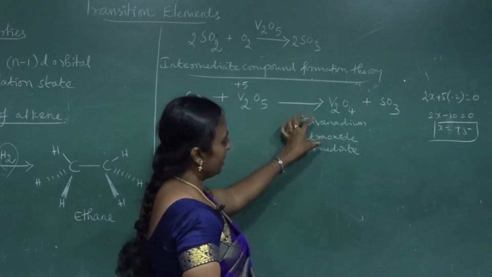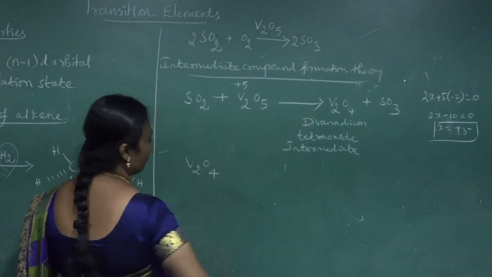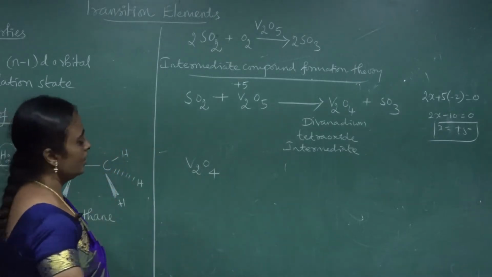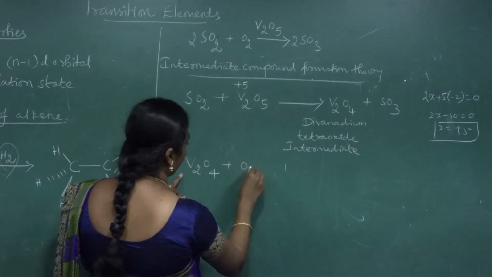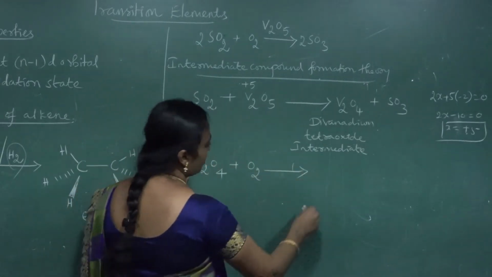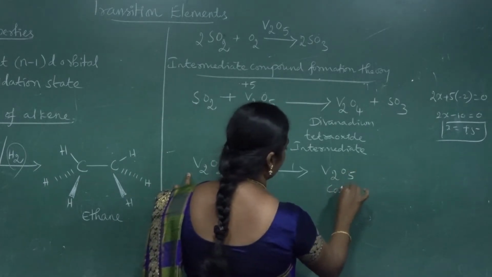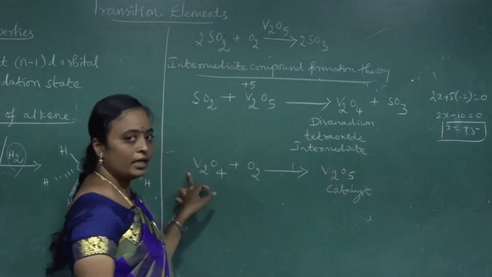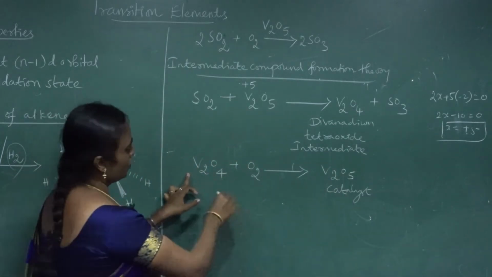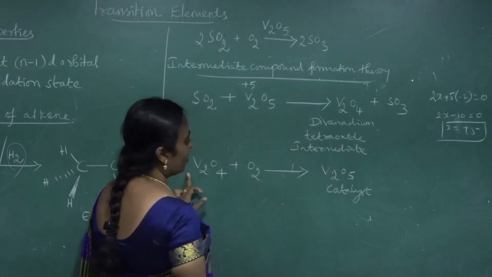Then next, the intermediate V2O4 reacts with the second reactant molecule, oxygen, to form vanadium pentoxide. This is a catalyst. So after that reaction the catalyst should be regenerated. To balance this, suppose V2O5. How can you balance?